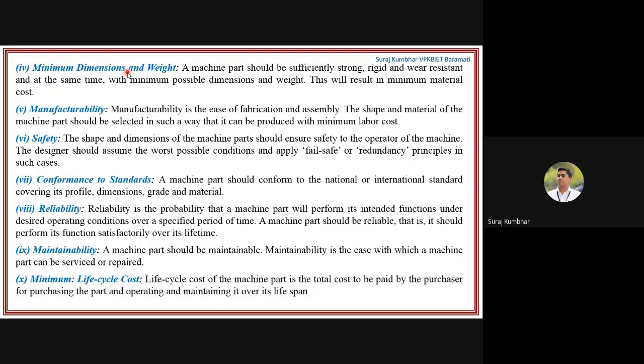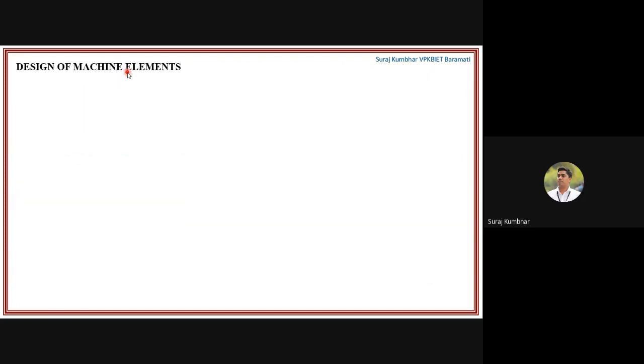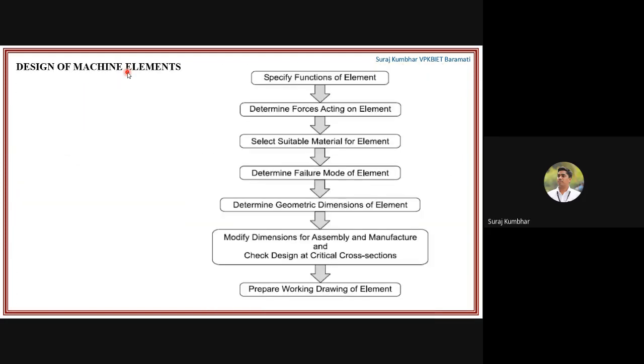Then minimum life cycle cost, that is the life cycle cost of the machine part. It is the total cost to be paid by the purchaser for purchasing the part and operating and maintaining it over its lifespan. So life cycle cost should be minimum. Now, the design of a machine element. So here is again a flow chart for the design of a machine element.